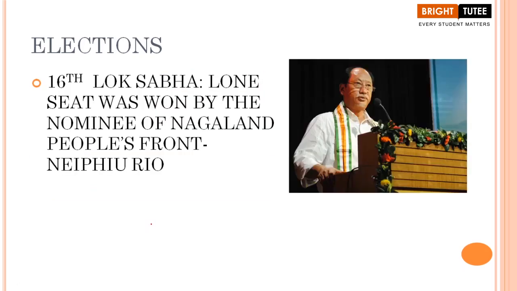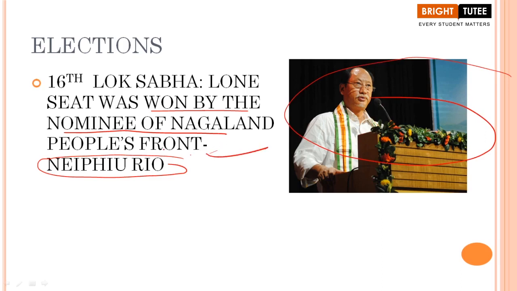Now, when we are talking about Nagaland specifically, in the 16th Lok Sabha, the lone seat was won by which nominee here? It was won by the nominee of Nagaland People's Front, and the name here is Nephew Rio. As you can see in the image, the only seat was won by this nominee of which party? Nagaland People's Front, Nephew Rio.